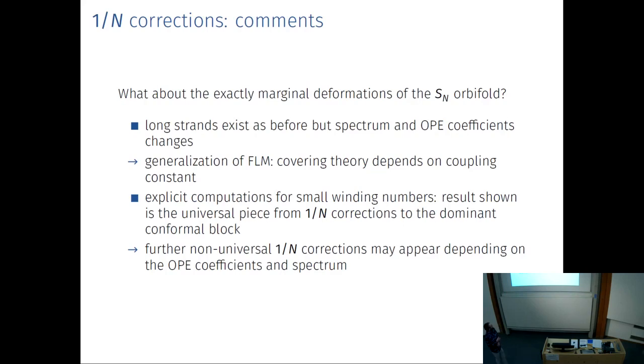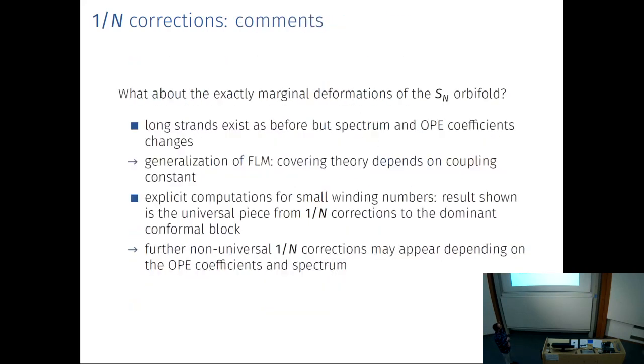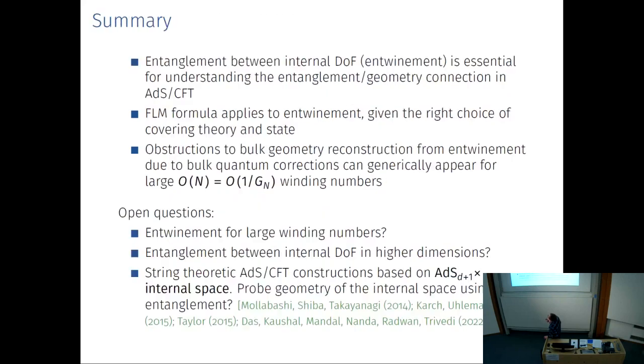And another comment is on the universality for these explicit computations that we did. The formula that I showed you here is just the 1/n correction to the dominant conformal block. Depending on the details of the CFT theory, there might be further corrections to that. But here I'm only concentrating on the universal results. Now let me summarize since I'm out of time.